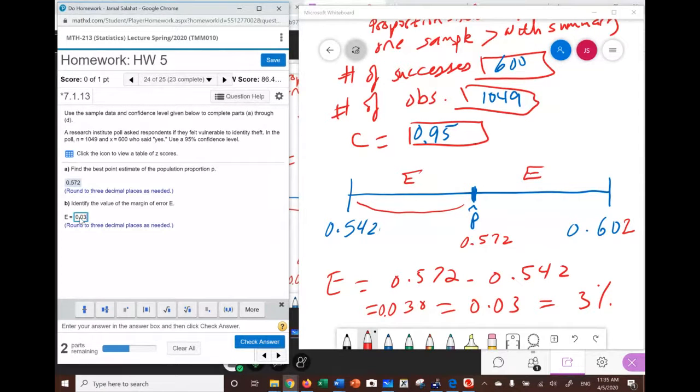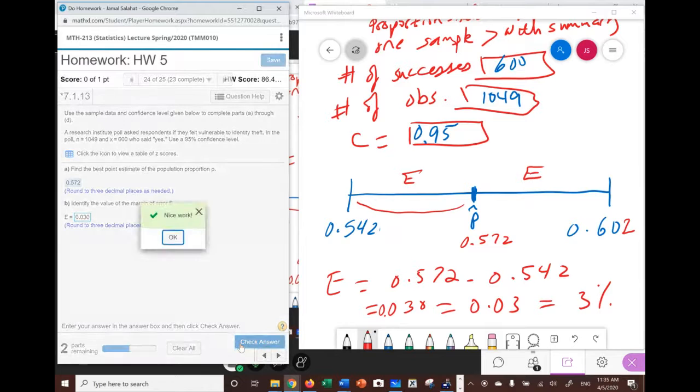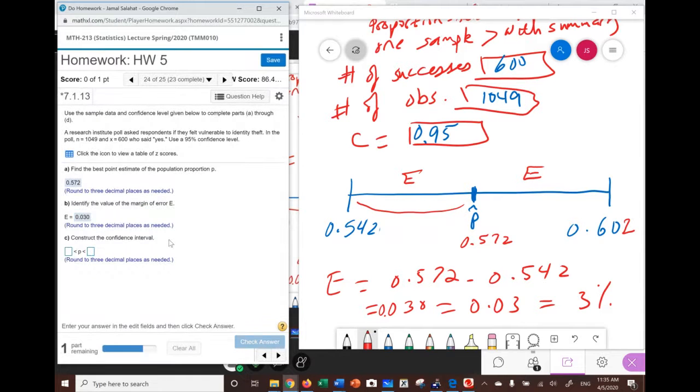Now, remember, they asked for 3 places, so you're going to add another 0. If you don't put another 0, it is okay. So if you check the answer, that's good. So what we did is we found the interval, and from the interval, we were able to calculate the error.